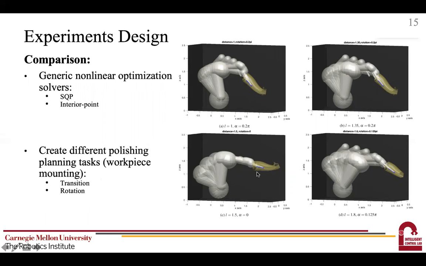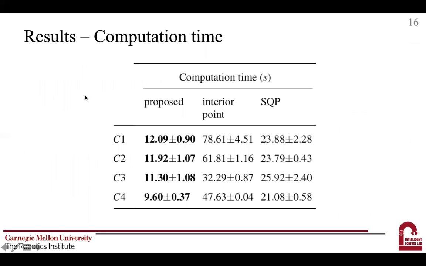To verify our algorithm, we compare it with state-of-the-art nonlinear optimization algorithms, which are interior point and SQP. Both the interior point and SQP algorithms solve the nonlinear equality and inequality constraints using the MATLAB fmincon function. Here, we present the comparison results across the 4 different mounting scenarios. Our method takes the shortest computation time to find a feasible solution, which is generally 4 to 7 times faster than the interior point and 2 times faster than the SQP. The detailed computation time for each method is reported in our paper.